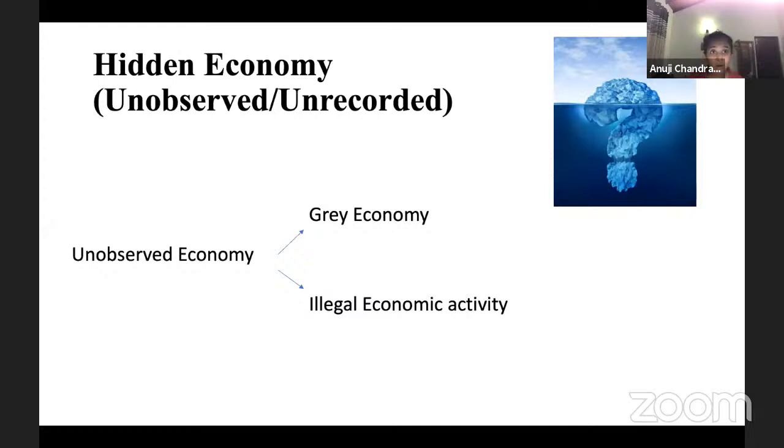Now, the gray economy I'll explain in detail in the next slide. First, I'll look into the illegal economic activities. I'm pretty sure the first thing that comes to your mind is drugs. No, drugs are only one of these activities which are illegal, okay? Illegal doesn't mean that the good or service is always illegal itself. That's only one type of illegal economic activity.